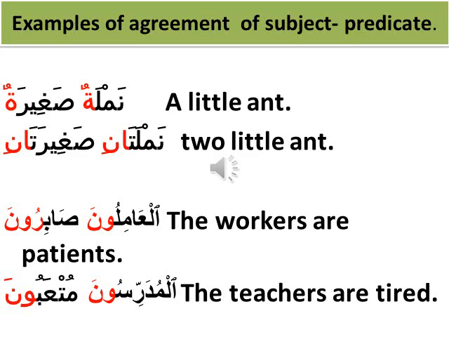Here are a few examples of agreement of subject predicate. Namlatun saghiratun. The Mubtada and the Khabar end in a ta marbota, and therefore they will agree in gender. Namlatani saghiratani. Both the Mubtada and the Khabar end in a dual form, and therefore they will agree in number.